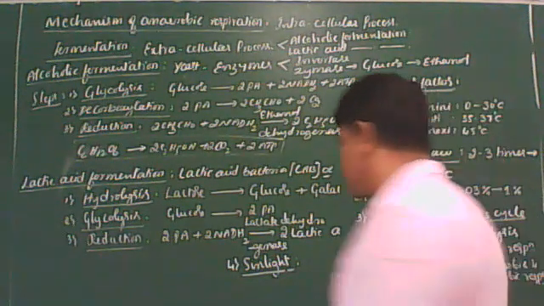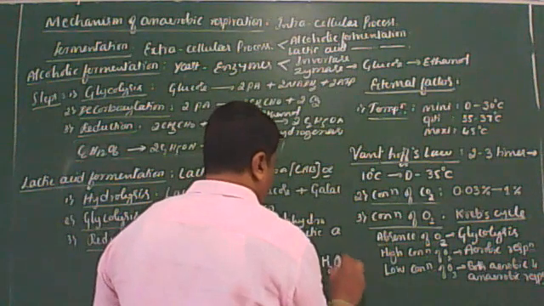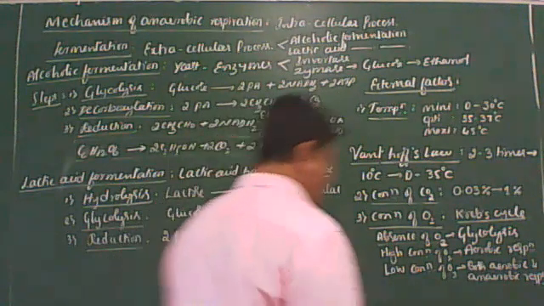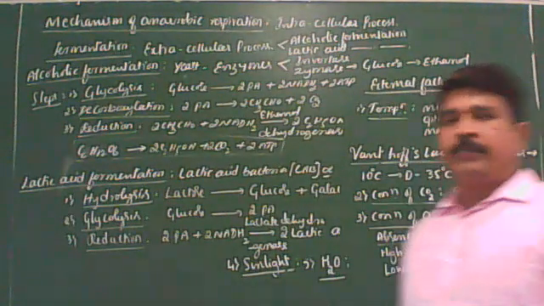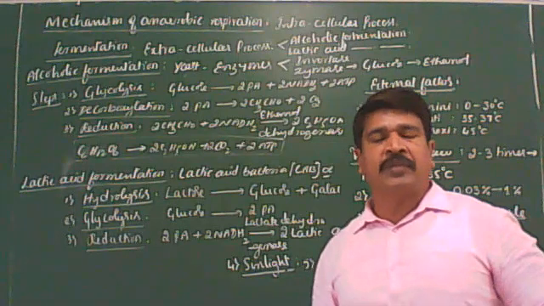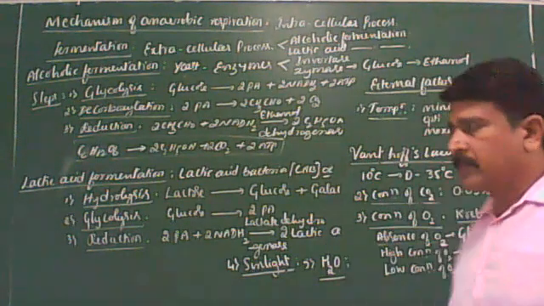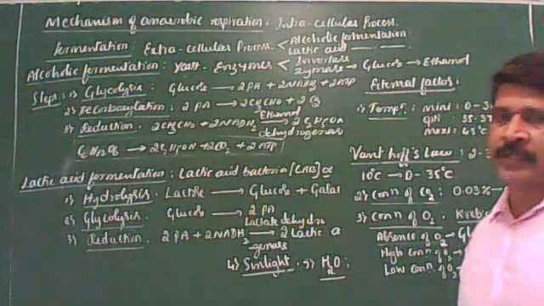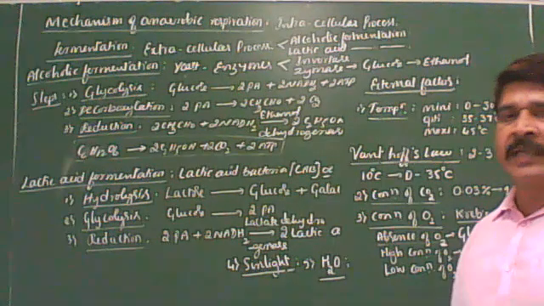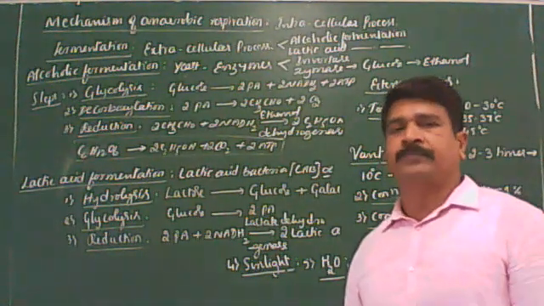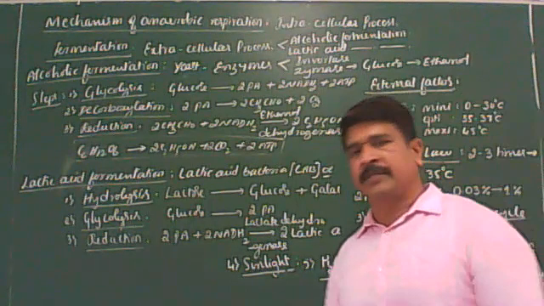Clear? Next, the last external factor is water. Here, water is essential for the activation of the respiratory enzymes. You know that since morning we have been discussing glycolysis and the Krebs cycle. All these are enzymatic reactions only. In glycolysis, 10 steps we have discussed.